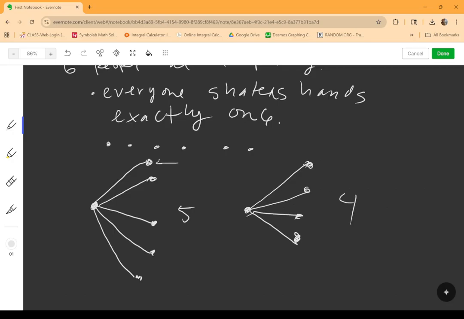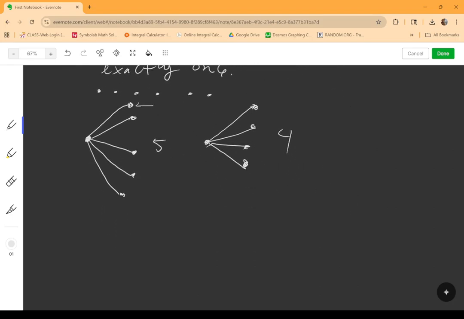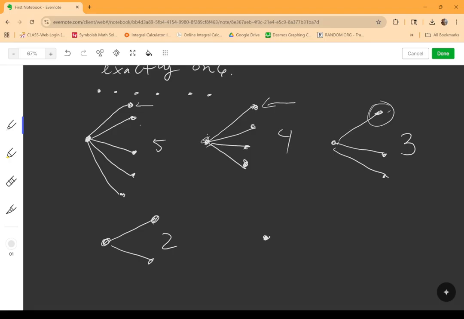All right, so that's 4 more handshakes. All right, and we can continue working through this here. Or now if I focus on this person here, he's already shaken hands with this person here, and also this person here, right? We've taken account of it already. So he only needs to shake the hands of these other 3 remaining people. So that's 3 handshakes. And then that same logic, right? Focusing on this next person, he needs to shake hands with these other 2. All right. And then this last person, well, there's 2 more. They just shake hands with each other.